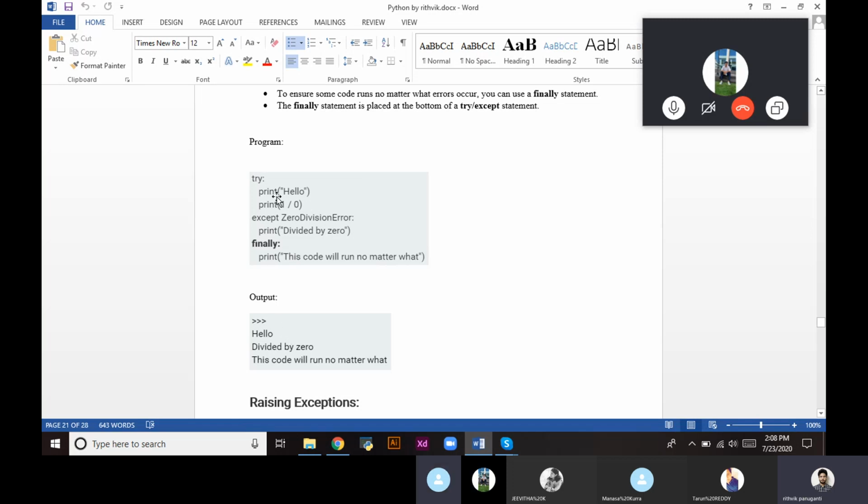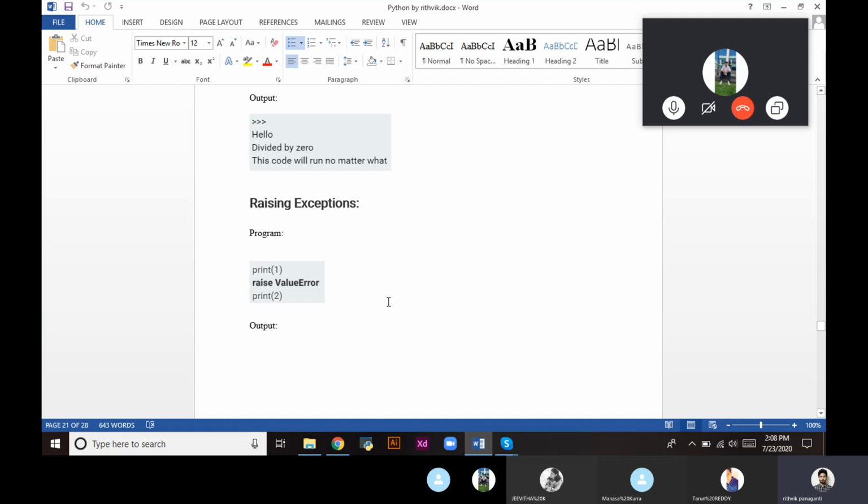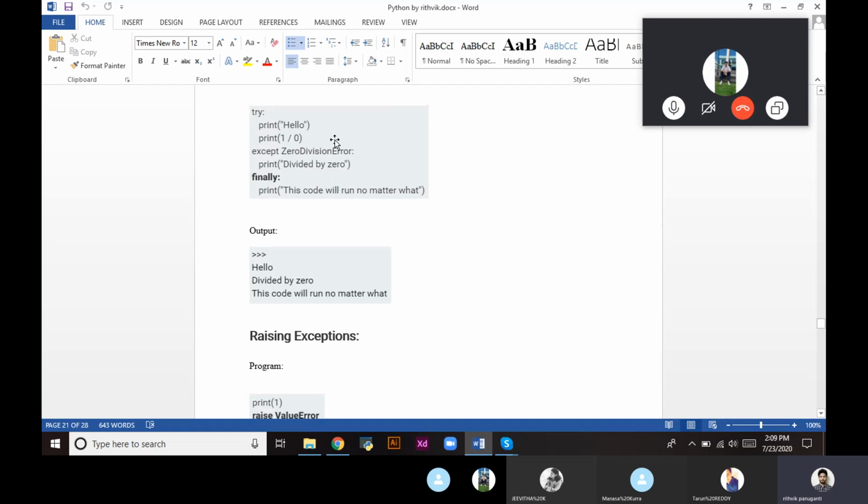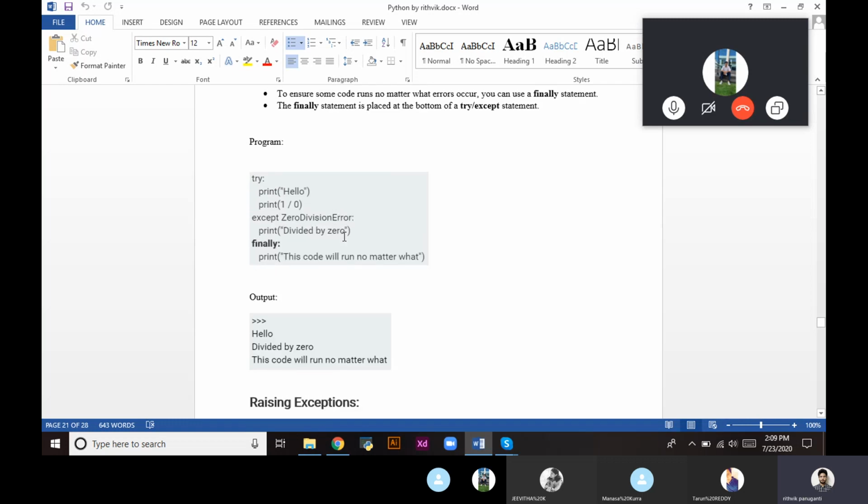So let's see the output. Print hello. This has no error, so hello will be printed. Print 1 by 0. This is a divide by 0 error, so it will print divide by 0. So try executed, except executed. After the execution of everything, finally will be executed. In the finally block we have a print statement. This code will run no matter what, so we can expect it in the output. So here we are expecting some exceptions and we are handling them.